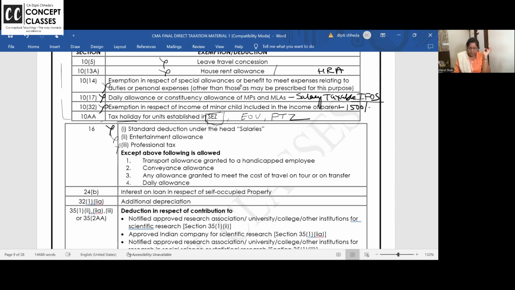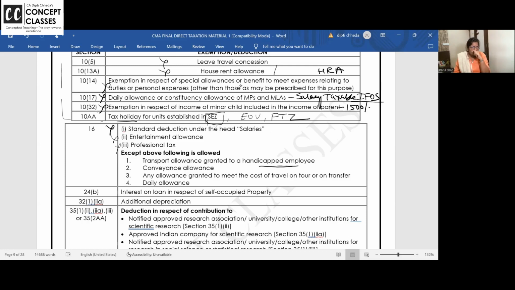Except the above, all this is allowed. So now what is allowed? Transport allowance granted to handicapped employees. They of course need allowances. Either the company has its own bus and all, so it will become a perquisite. Otherwise, they can come by their own and they get allowance.